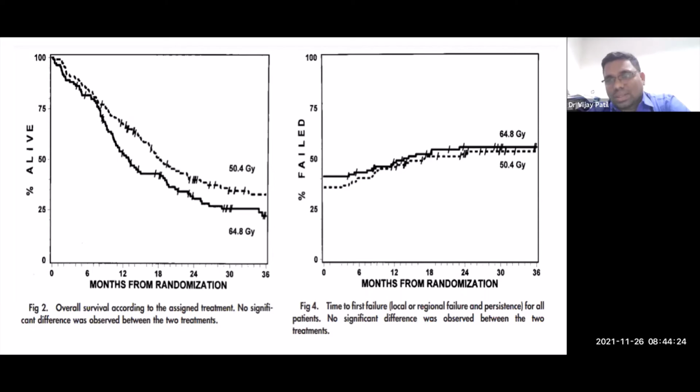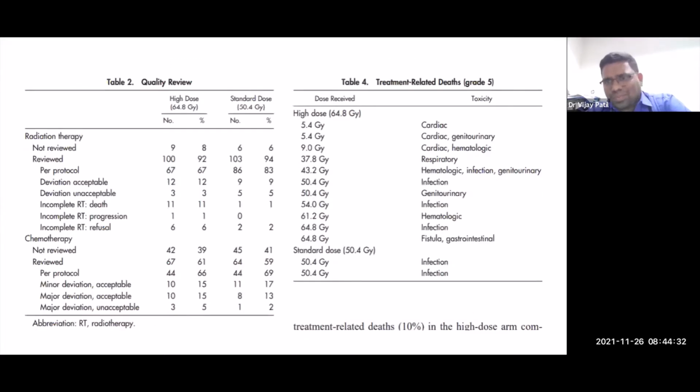So there are 2 randomized studies which have clearly shown that there is no benefit of giving a dose in a radical setting beyond 50.4 gray. So that's it. You need to do radiation 50.4, 5 centimeters above the gross tumor, 5 centimeters below the gross tumor, 8 centimeter width, and you need to add chemotherapy with that.